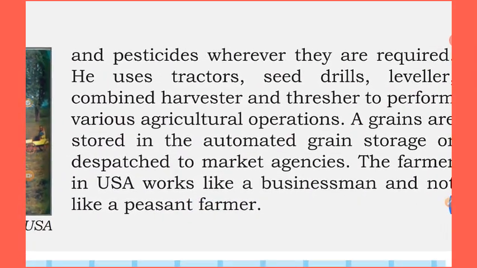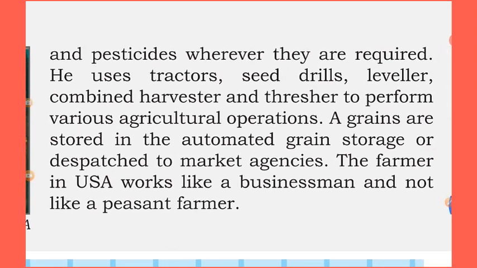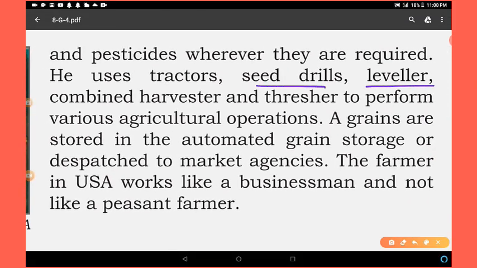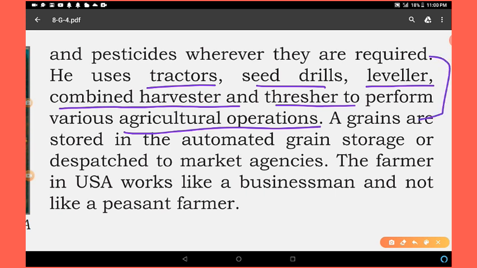Clear? He uses tractors, seed drills, levelers, combined harvesters and threshers to perform various agricultural operations. But in India, small farmers do not have these kinds of facilities. Our grains are stored in automated grain storage. As we discussed, in India, farmers do not have the storage facility, so they have to sell their products or their crops at very cheap prices or dispatch them to market agencies.